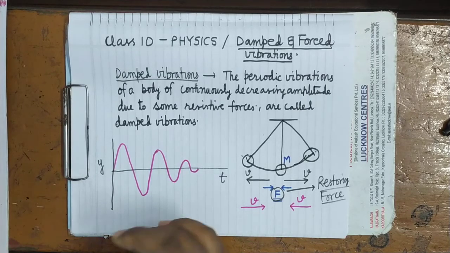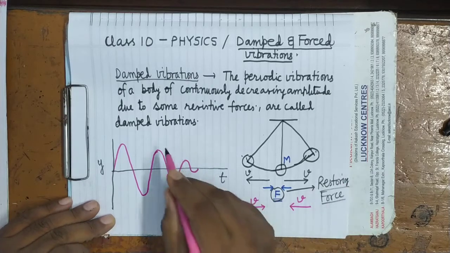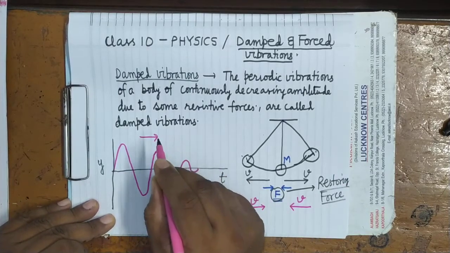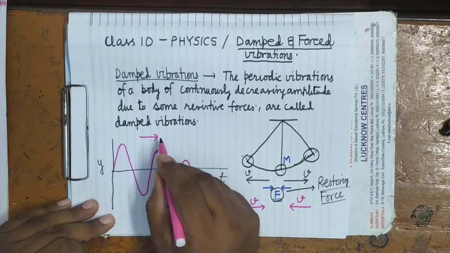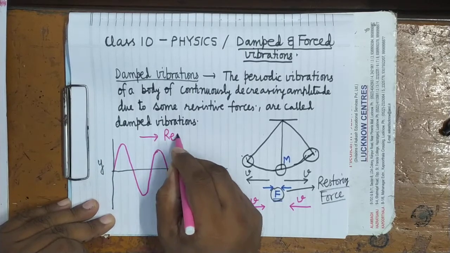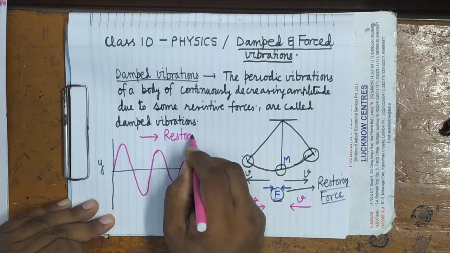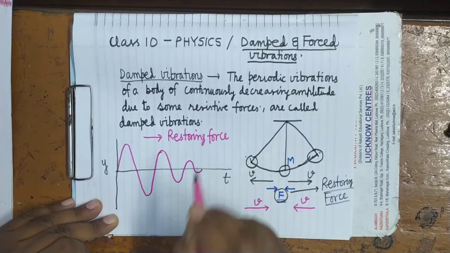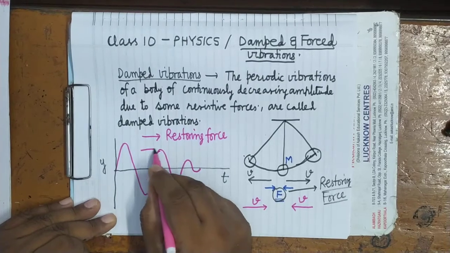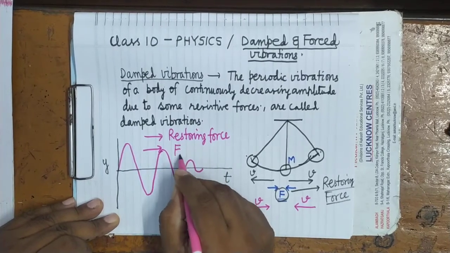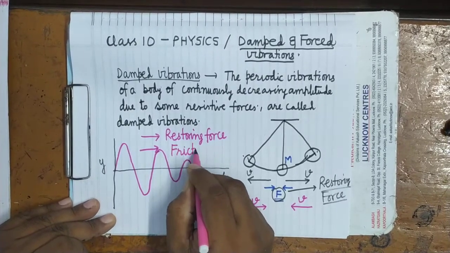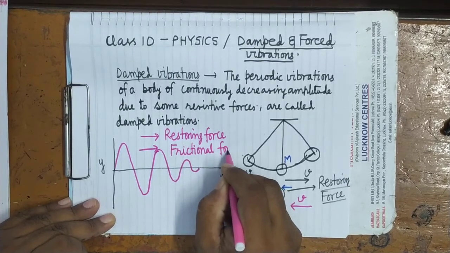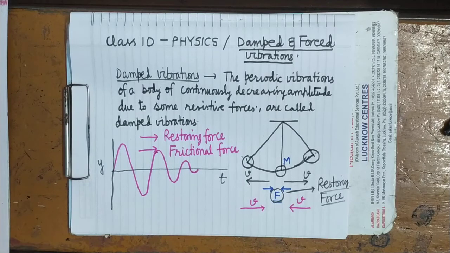Here two forces will act. Damped vibration takes place under the influence of two forces. One is the restoring force, which will remain present, and number two, frictional force, resistive forces. It is clear. Frictional force, because of which amplitude of vibration decreases.